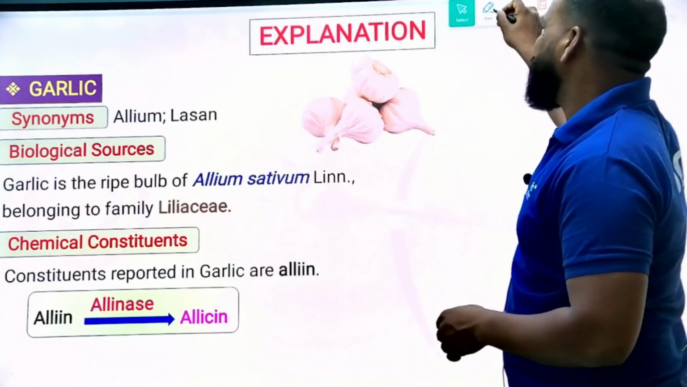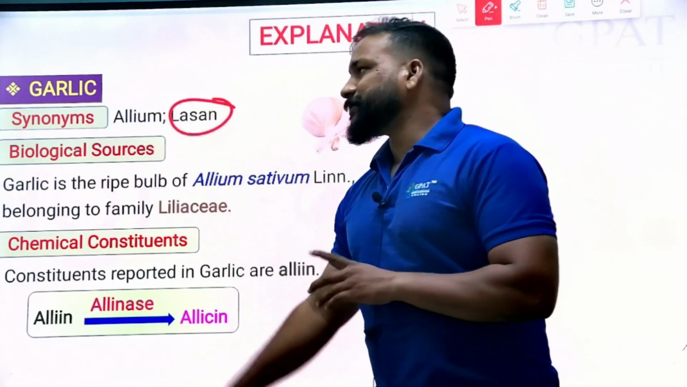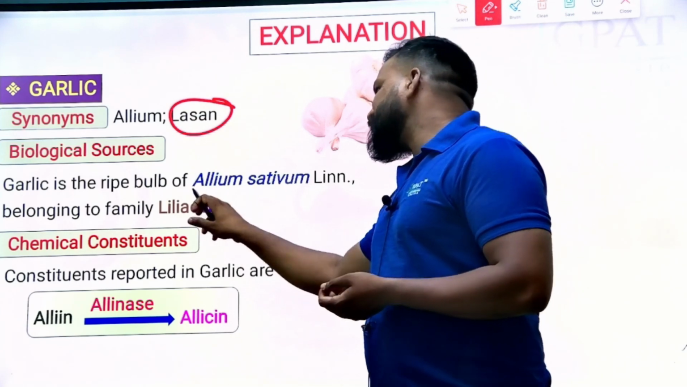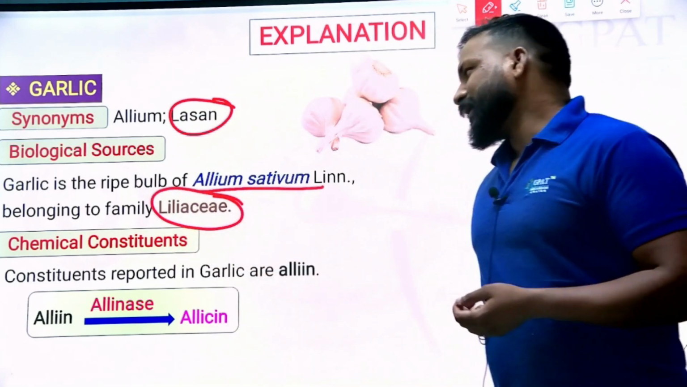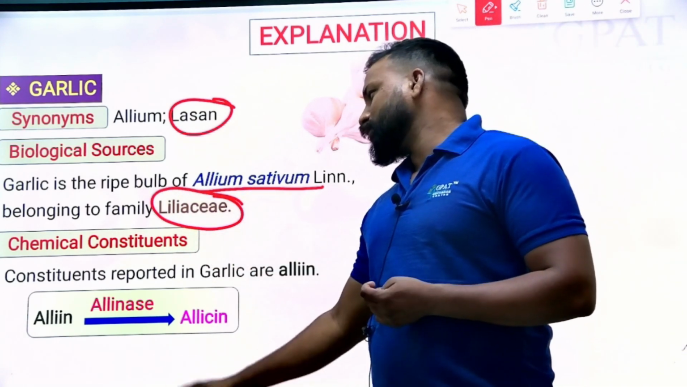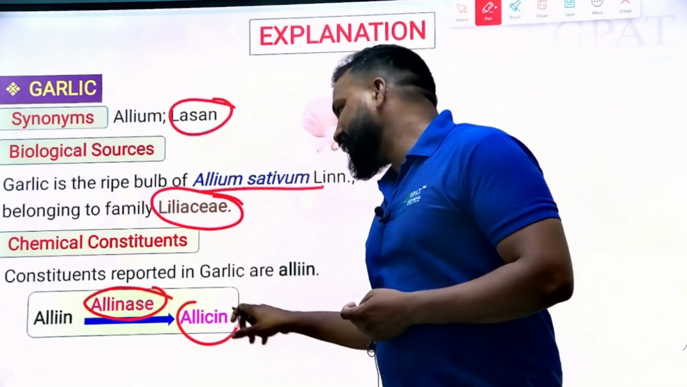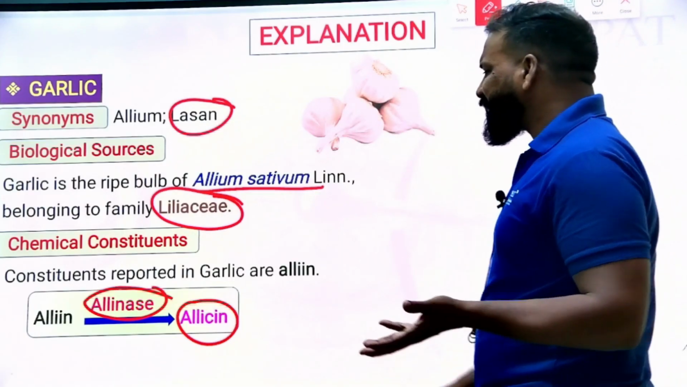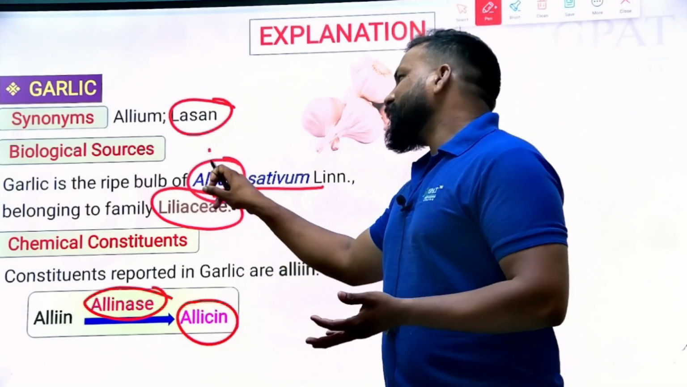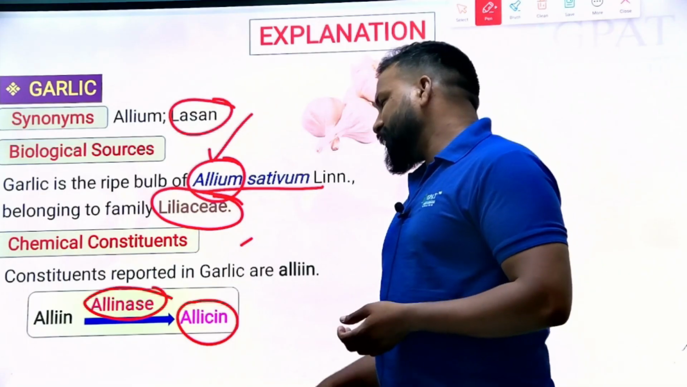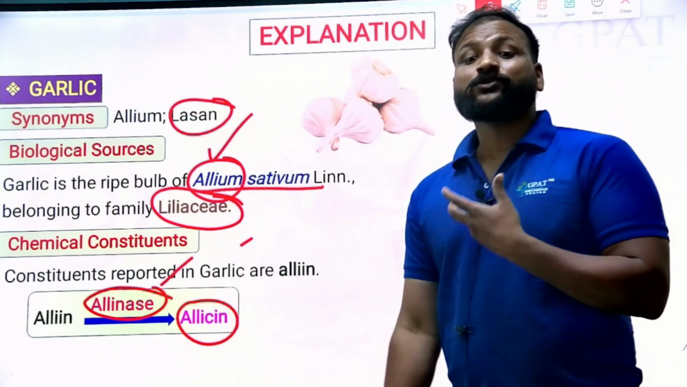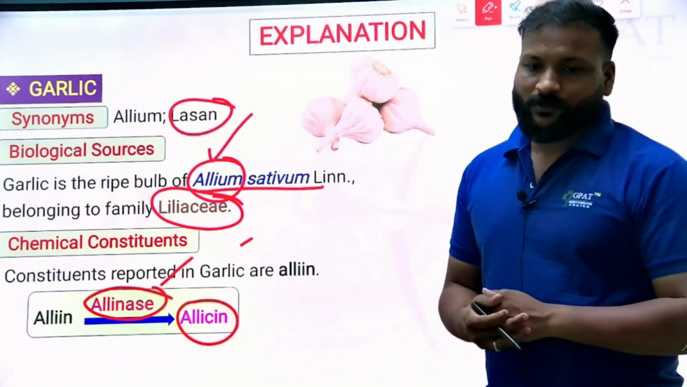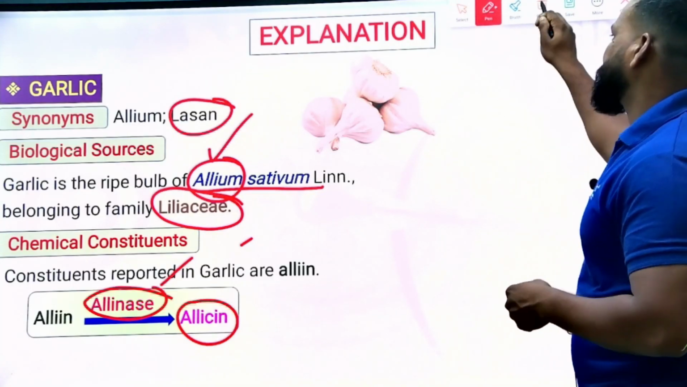Lasoon or lasan is a synonym, very, very important. Allium or lasan is obtained from the dried, ripened bulb of Allium sativum, belonging to the family Liliaceae. It is converted into allicin in the presence of alliinase. Very, very easy. Several times I have explained that most of the chemical constants names, most of the enzymes, and most of the corresponding acids are written from the genus name itself. Fine. Let's go for the next question.